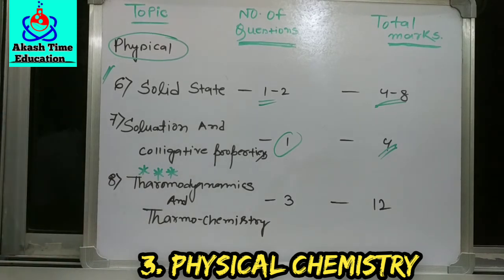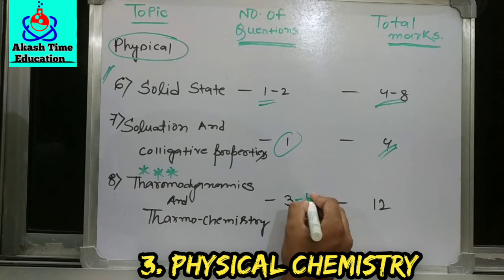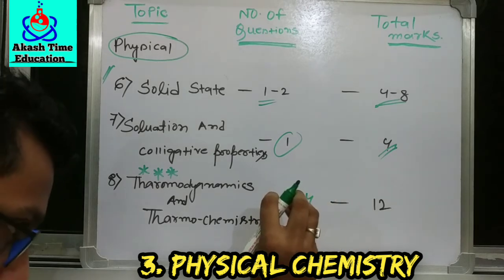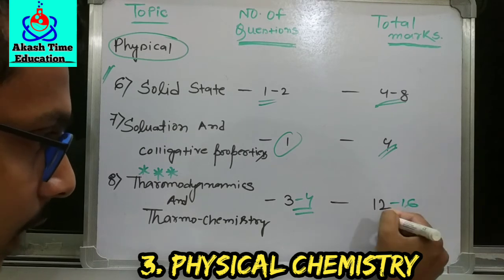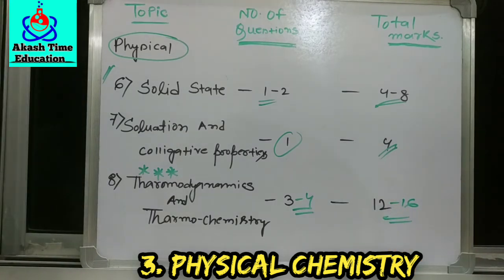In thermochemistry and thermodynamics, 3 to 4 questions come every year consecutively. You just read this topic very carefully. Do not leave this topic. I see many students quit this topic because it is somewhat hard, but if you read this topic, you can get 12 to 16 marks. So these topics, electrochemistry and thermodynamics, help you clear your JEE Main, because from these 2 topics you can get 30 to 35 marks, which is a huge number in the context of JEE Main cutoff marks.